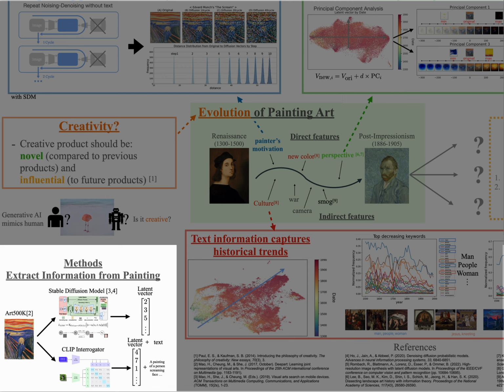We first encode each artwork from the Art500K into a latent vector using SDM, which reduces the dimension and extracts key features. Also, we use the structure of SDM to test the diffusion. Second, we use CLIP Interrogator to extract text from the artwork. They also provide latent vectors, so we can use them for quantitative analysis.